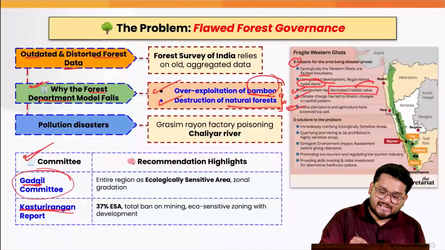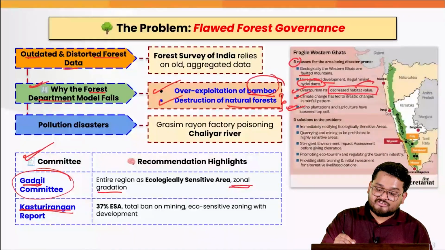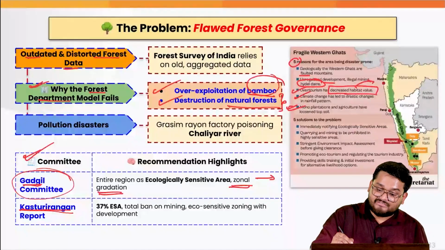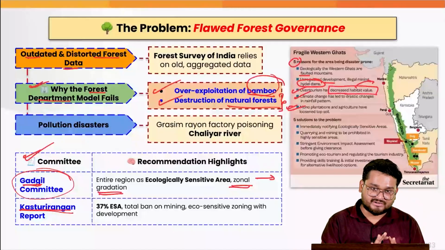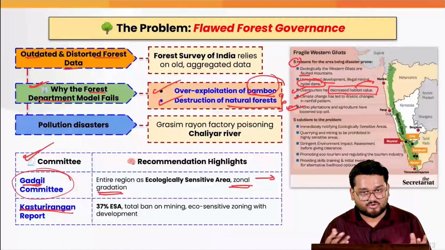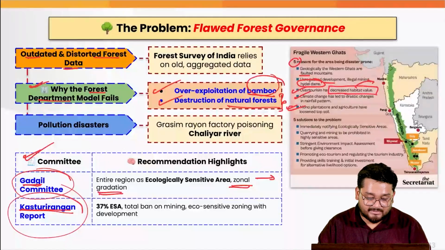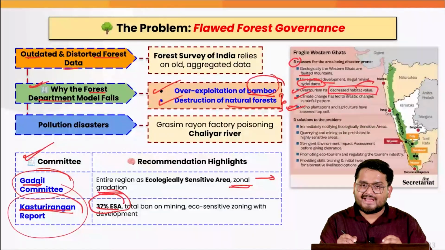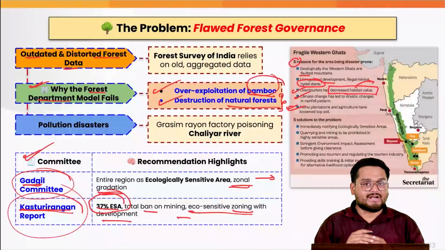For example, say Gadgil committee told that the entire region is ecologically sensitive and we need to have urgent zonal gradation of the region. And that is where all such activities such as construction, tourism and every other activity must be immediately halted. Now the government of the day thought that okay, this report is quite strict in its norm, we need to also take development together, and that is why Kasturirangan report later recommended that 37% of the Western Ghat is actually ecologically sensitive and there must be moderate ban on mining and eco-sensitive zoning with development.